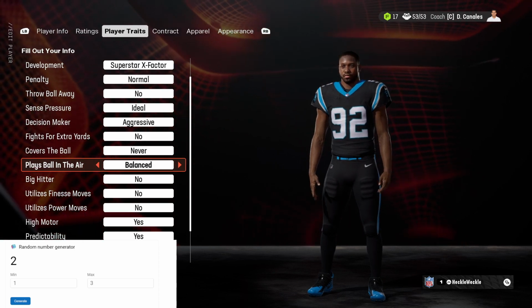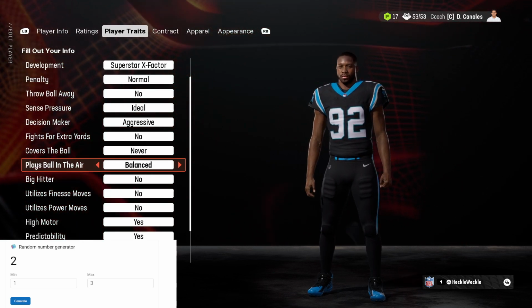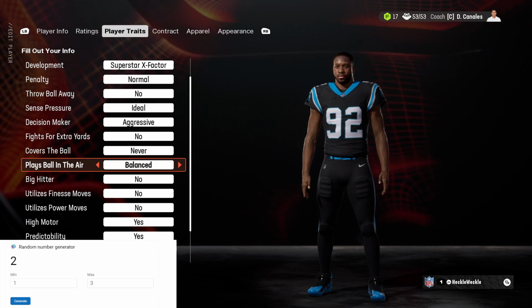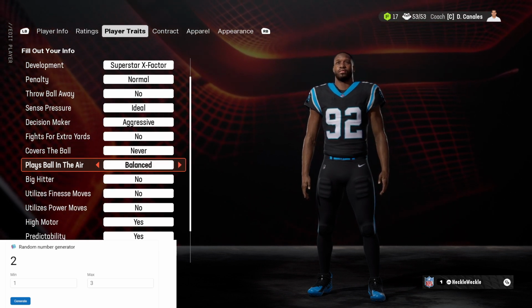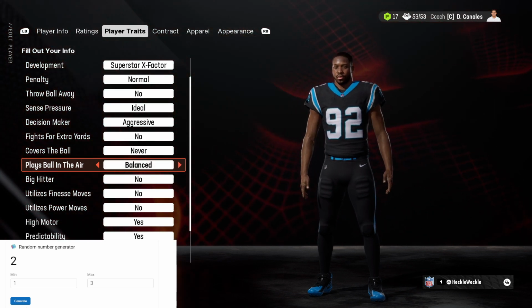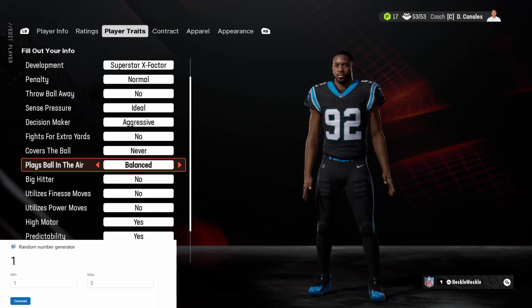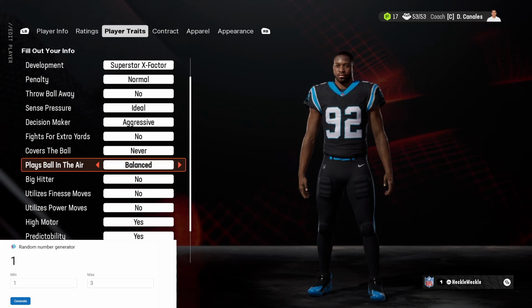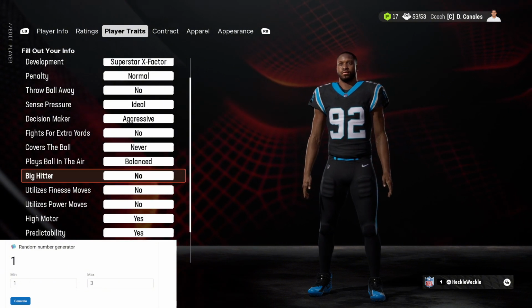Next up is the plays ball in the air. We will be spinning this one, and there is 1, 2, 3. There's 3 for the plays ball in the air. We will spin and we get 1. So 1 was balance, 2 was aggressive, 3 was conservative. So we'll have the balance play ball in the air.